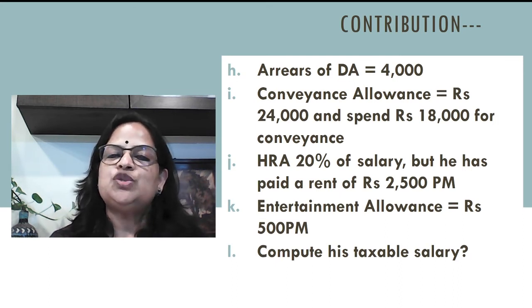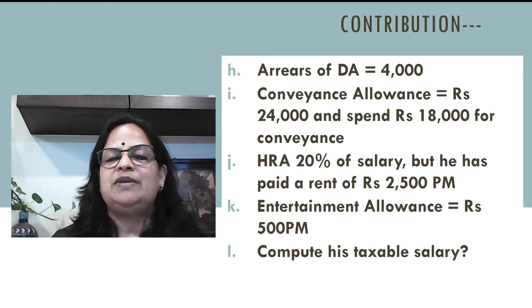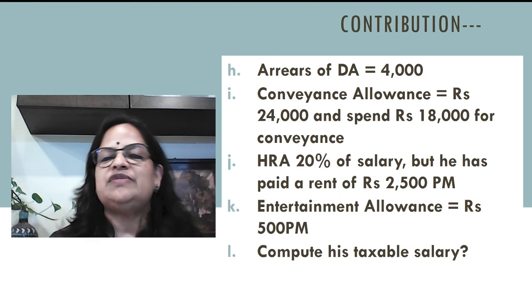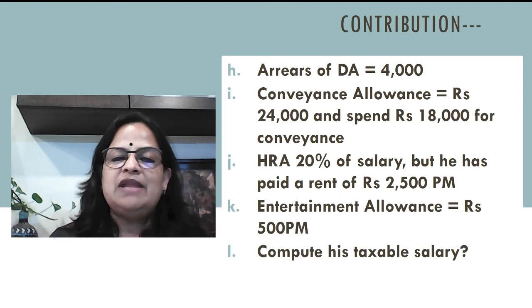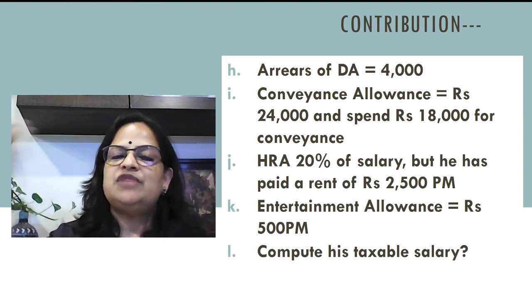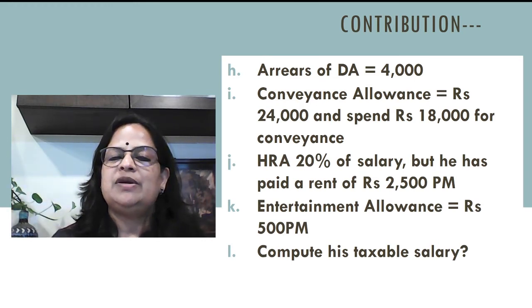Conveyance allowance rupees 24,000, and he had spent 18,000 for conveyance. So whatever is not spent will be taxable. HRA 20% of salary, but he has paid a rent of 2,500 per month. Now, entertainment allowance, you know that is a deduction from gross salary. So he is a private sector employee, so he will not get deduction under section 16. Only one place we will adjust, that will be for the gross salary computation. So entertainment allowance is 500 per month.